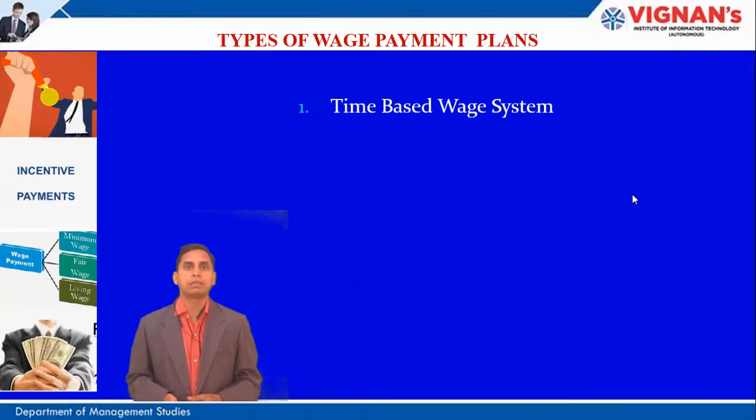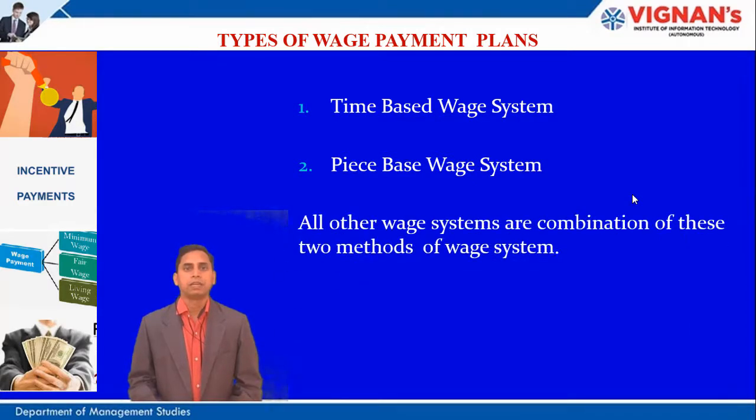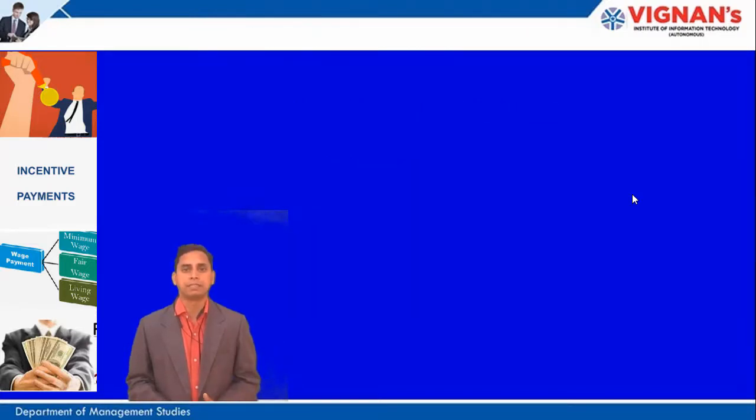Now let us discuss the types of wage payment plans. What are the different types of wage payment plans available? First is the time-based wage system. Second is the piece-based wage system. These two are the different types of wage payment plans. All the other wage systems are combinations of these two systems only. So the basic wage payment plans are the time-based wage and piece-based wage systems.